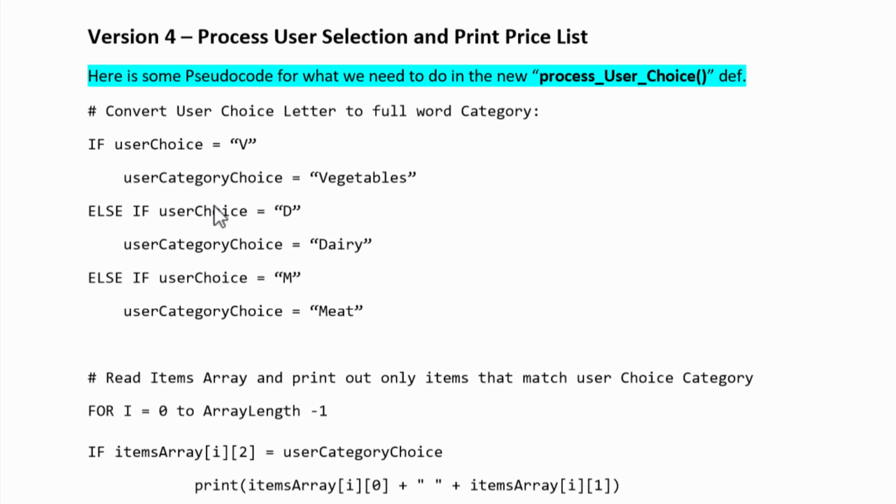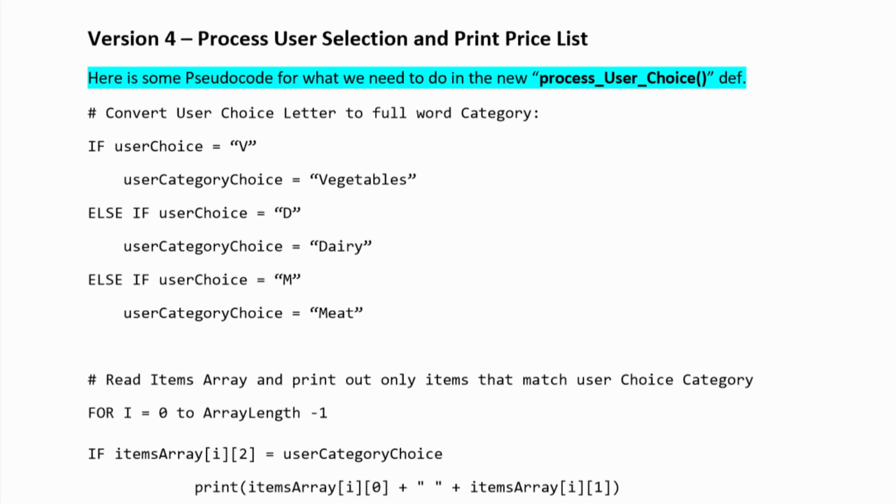Now, version 4, we're going to give you some pseudocode here to help out with version 4. So version 4 is where we really get into it, and we're going to print out the price list. And so that user choice letter, V, D, or M, we need to put that into the full word category, which is actually in the array that came from the file. So that's pretty basic. Just if it's V, make it vegetables and have this user category choice. And then we're going to have a for next loop that's going to go the full length of the array up until the last item. And remember, the category is at that position 2 on the inner array. Remember, it's a third item, 0, 1, 2, so that's the category.